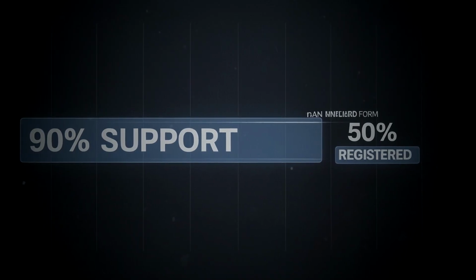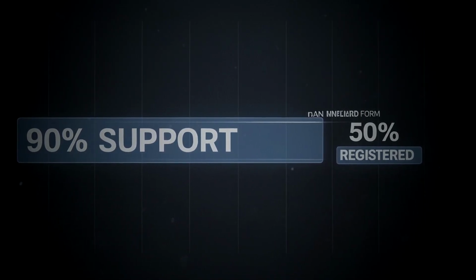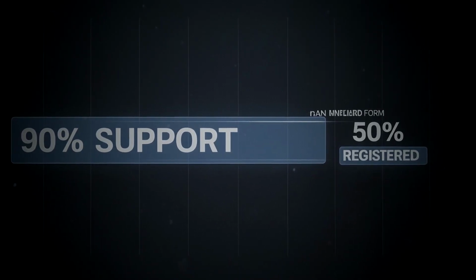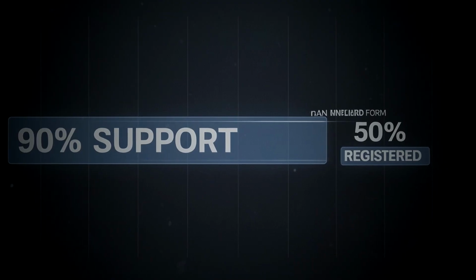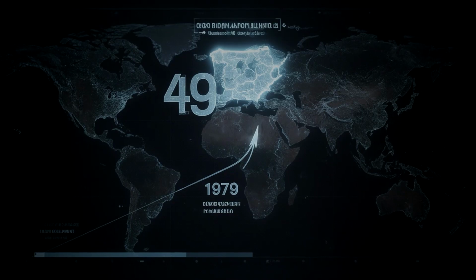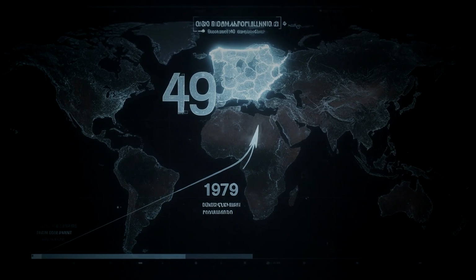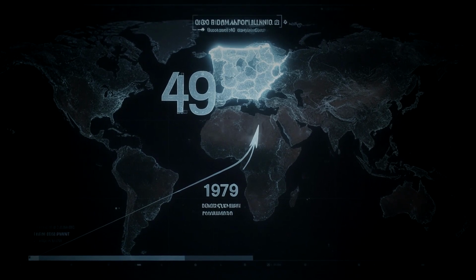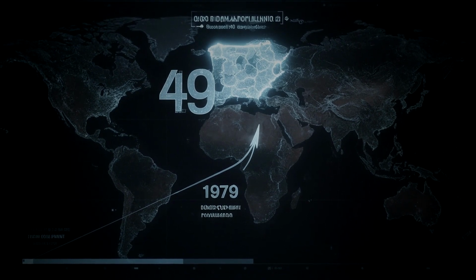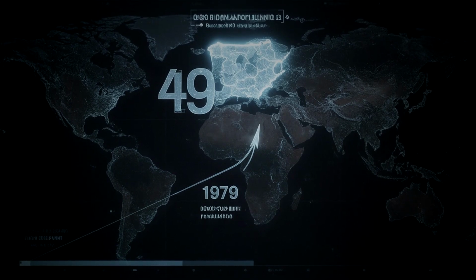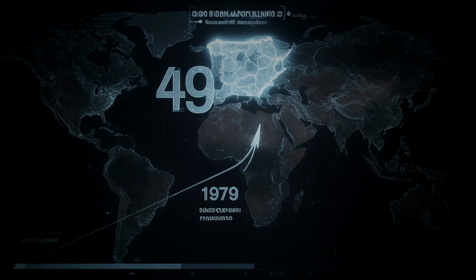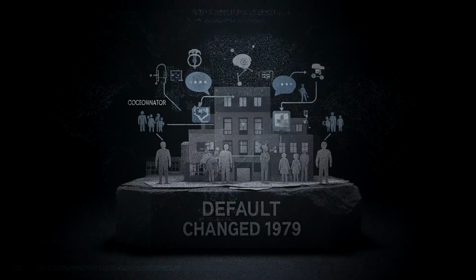Spain was another data point. In 1979, Spain switched its organ donation system to opt-out. In the decades that followed, Spain steadily became the country with the highest organ donation rate in the world. By the early 21st century, Spain's rate was approximately 49 donors per million population, far exceeding most other nations. It is worth noting that Spain's success wasn't solely because of the legal change. They also improved hospital infrastructure, trained dedicated coordinators, and optimized communication with families. But all these reforms rested on the same foundation: changing the default option.